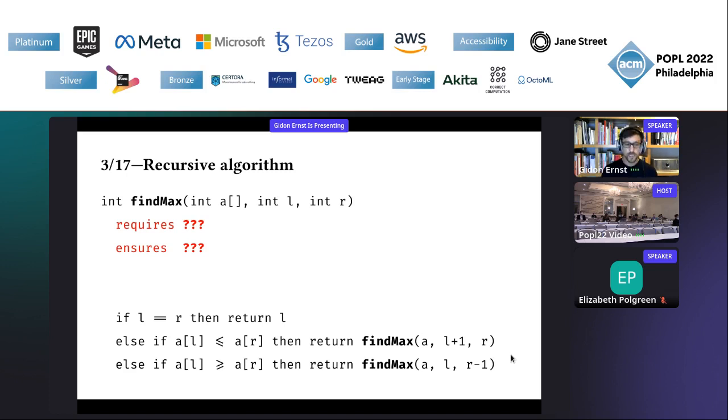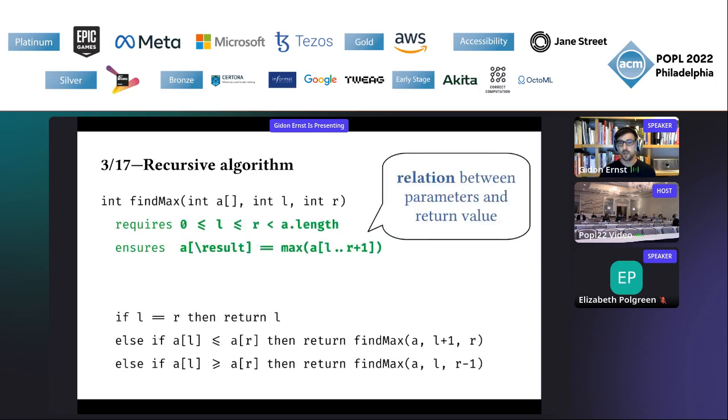And the next question is, how do we specify this algorithm? So first of all, we have a precondition that constrains that the left and right index are actually valid indices into this array. This is fairly standard. And second, we have a post condition that ensures that the value at the result of this recursive procedure, which is denoted by \result here, is in fact the maximum of the subrange which we started out with.